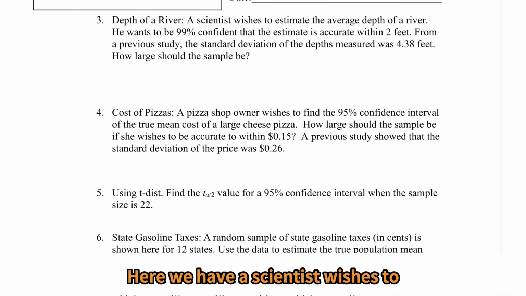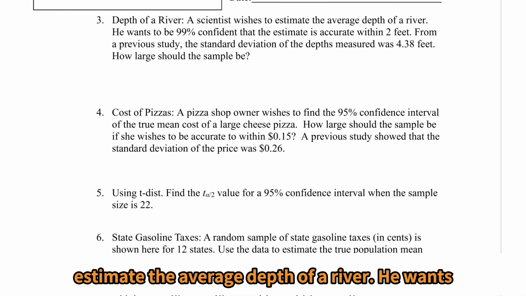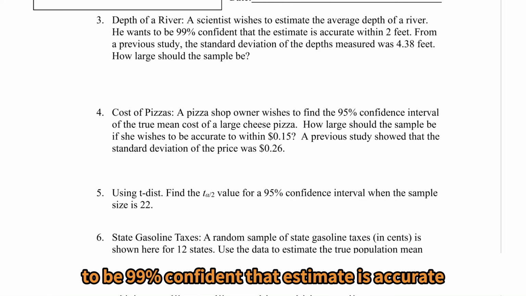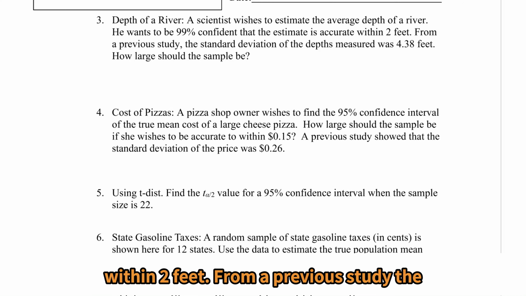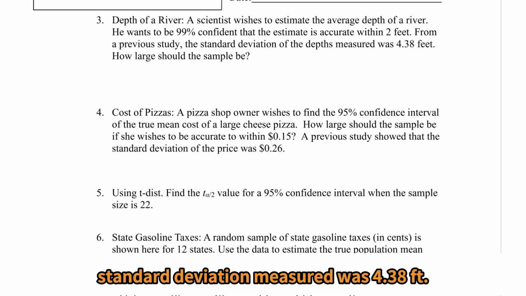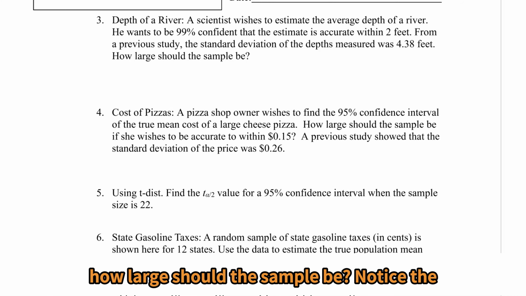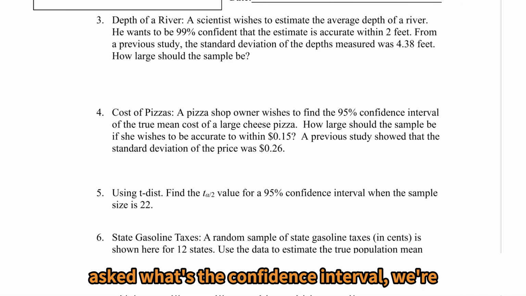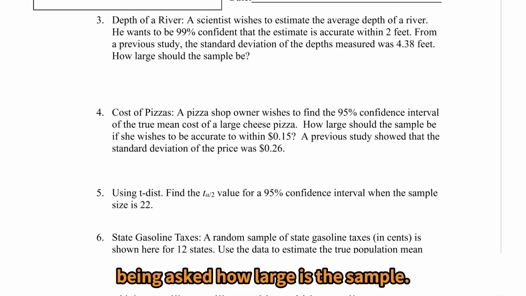Here we have a scientist wishes to estimate the average depth of a river. He wants to be 99% confident the estimate is accurate within 2 feet. From a previous study, the standard deviation measured was 4.38 feet. How large should the sample be? Notice the question. We're not being asked what's the confidence interval. We're being asked how large is the sample.